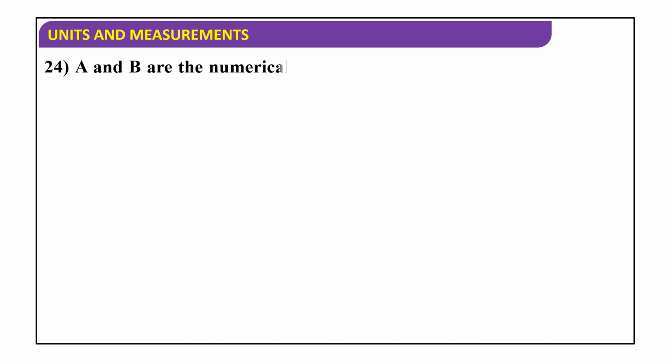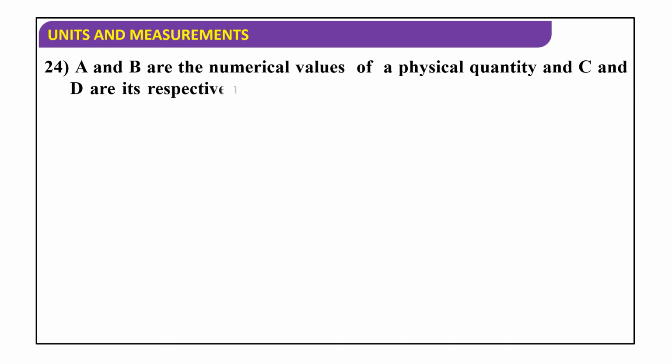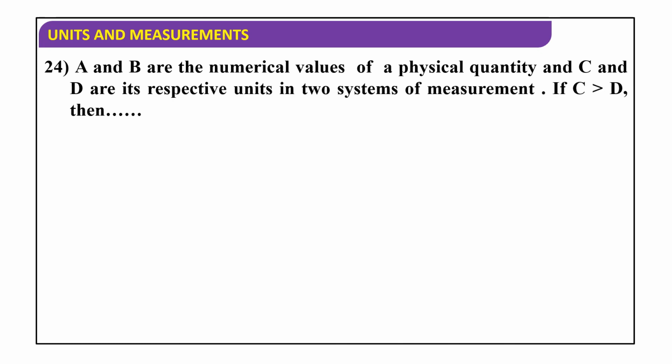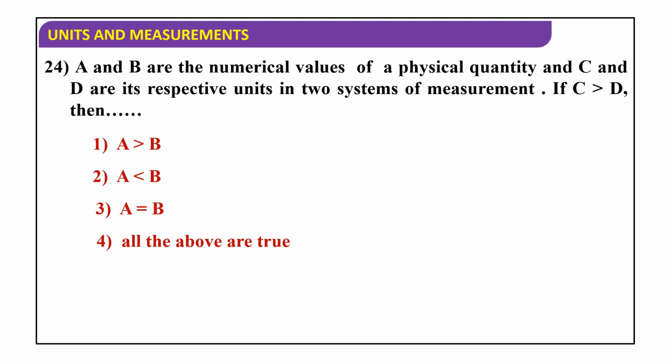Next. A and B are the numerical values of a physical quantity, and C and D are its respective units in two systems of measurement. If C is greater than D, then A is greater than B, A is less than B, A is equal to B, or all the above are true. Now let us see the solution. N1 U1 is equal to N2 U2. So N is inversely proportional to U. So that is why A is less than B. The second option is correct. Okay.